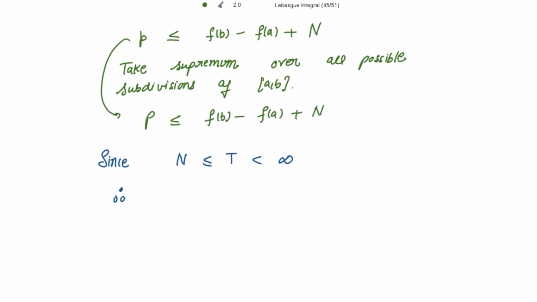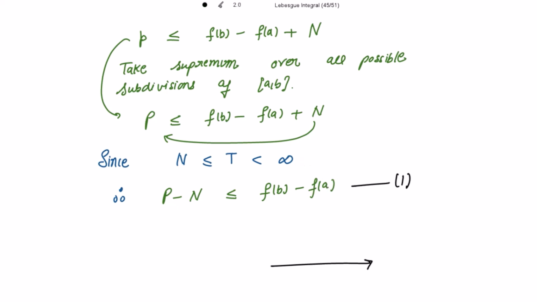Now since this capital N is always less than or equal to capital T and total variation is always finite, I can take this capital N to the other side. Therefore P minus N is less than or equal to f(b) minus f(a). You have to mention this for this step. Please mark this as 1.